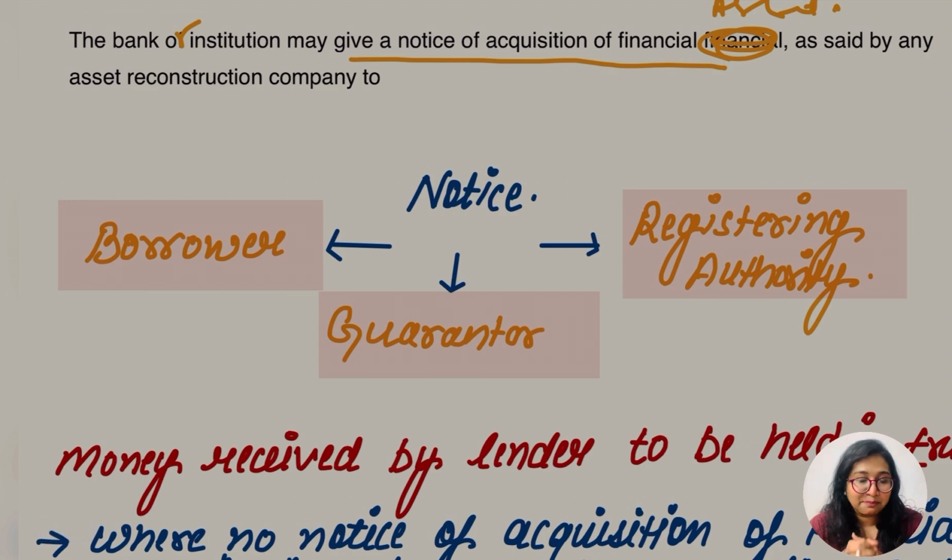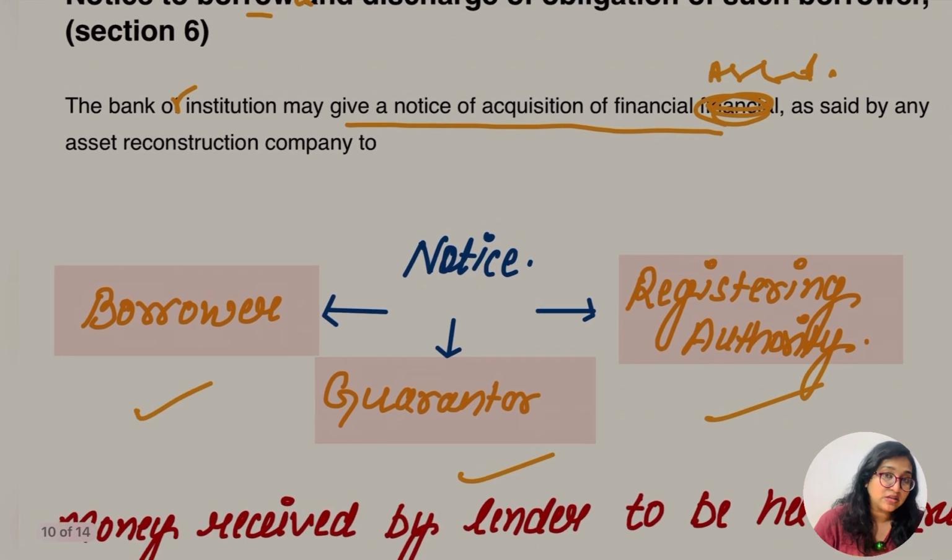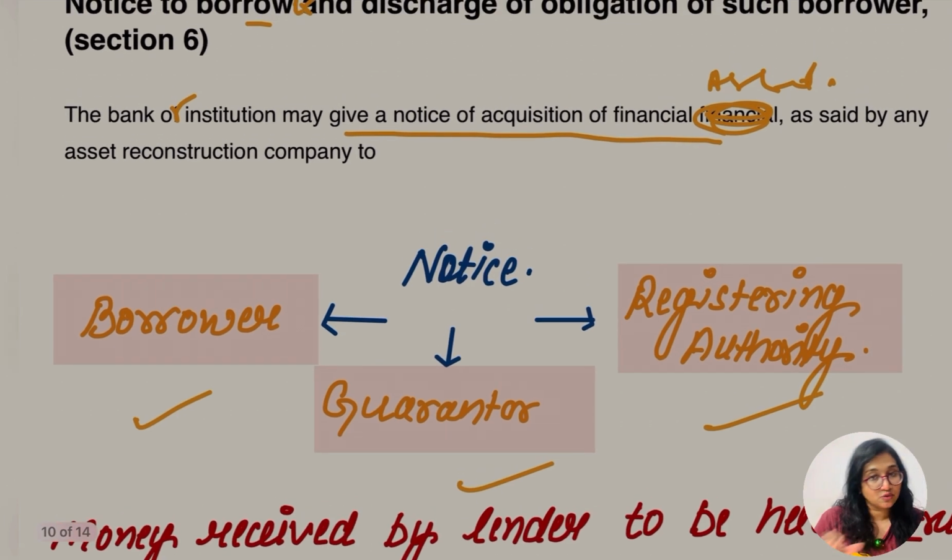What happens if this notice is not given to them? I'll tell you, but let me first say who the people are to whom the notice should be issued: the borrower, the guarantor, and the registering authority.